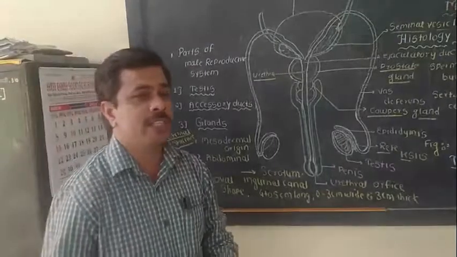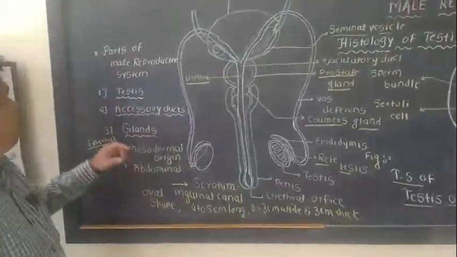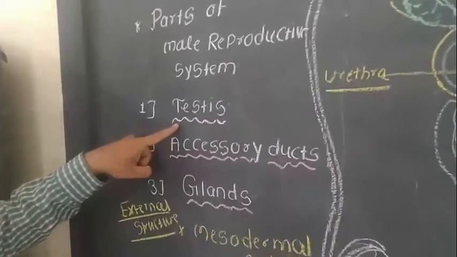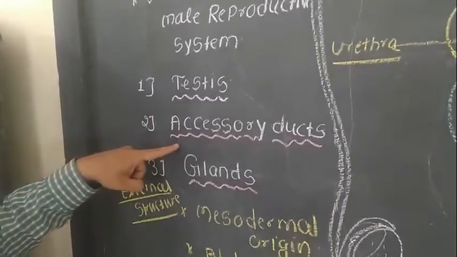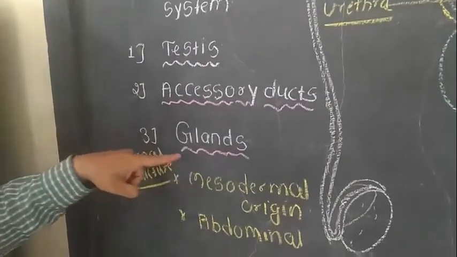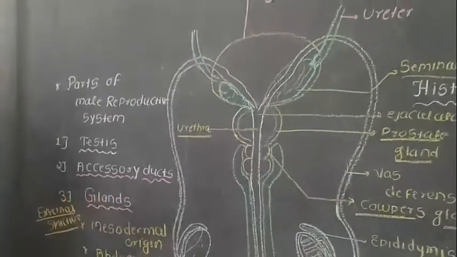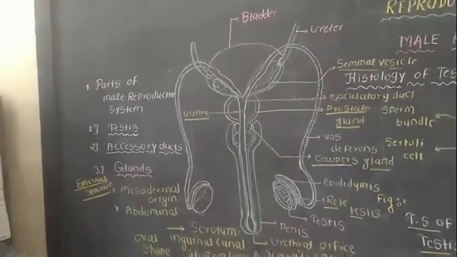The male reproductive system in the human being consists of mainly three parts. First, a pair of testes, then accessory ducts, and some important accessory glands related to the male reproductive system.